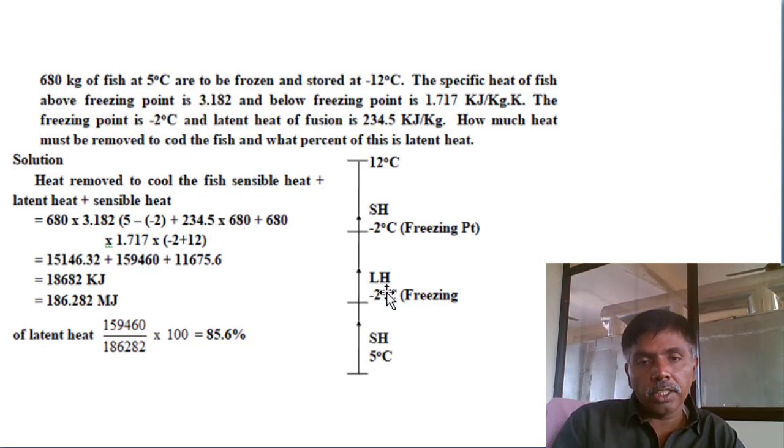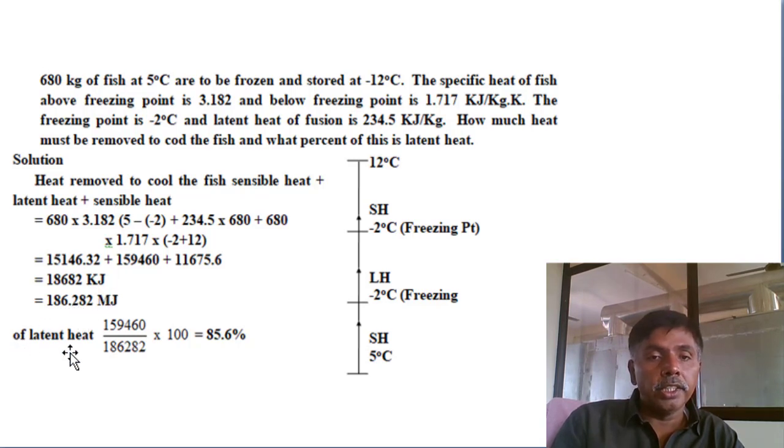Next, from minus 2 degrees to minus 12 degrees further cooling is taking place. This is the sensible heat, where the specific heat is already given, 1.717. Finally, we are getting 186.284 megajoules.